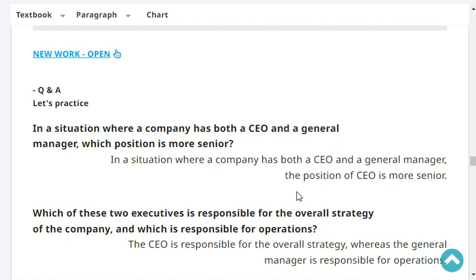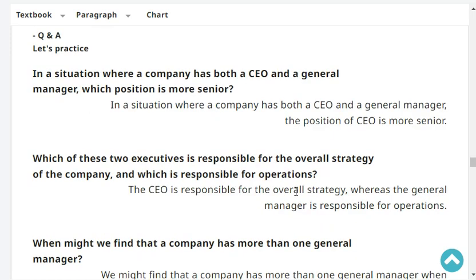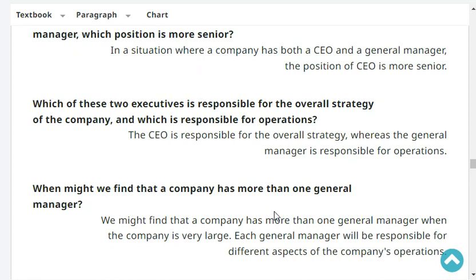Which of these two executives is responsible for the overall strategy of the company and which is responsible for operations? The CEO is responsible for the overall strategy, whereas the general manager is responsible for operations.